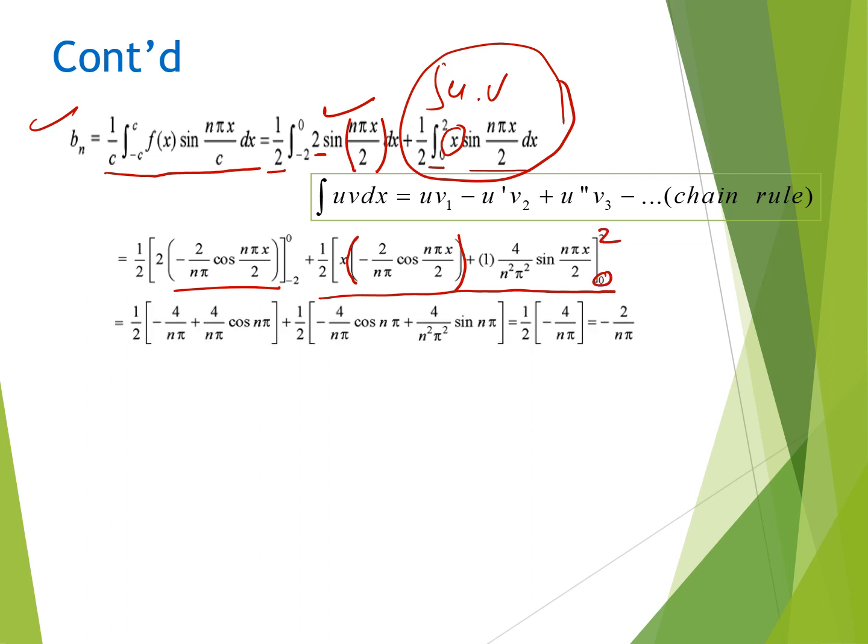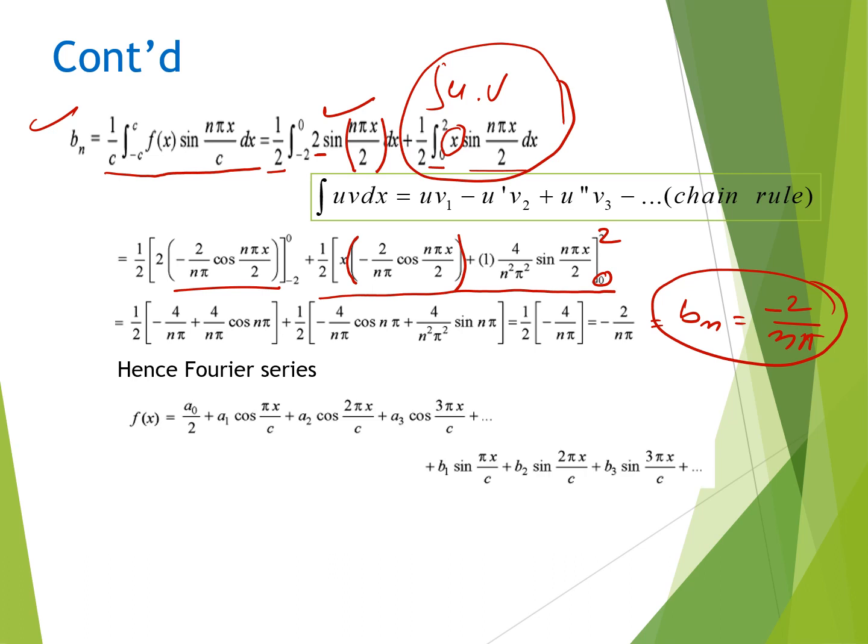After substituting the limit in this value, we get that bn is equal to minus 2 upon n pi. So bn is equal to minus 2 upon n pi. Now by using the Fourier series formula, substituting the values of a naught and a1, a2, a3 and b1, b2, b3 and so on,